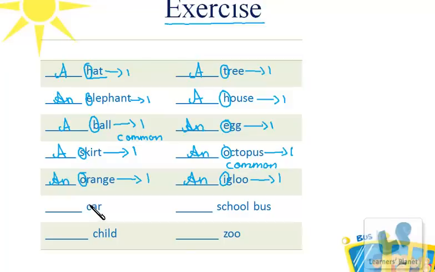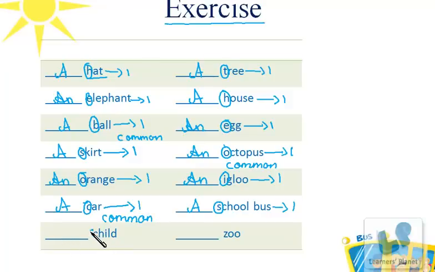Now the next one is car. Car over here has the consonant sound of k. It is singular and is common. It's a common noun. So we will have a over here. The next one is school bus. The school bus begins with a consonant sound of s, and it is singular and is common. So we will have a over here, a school bus.